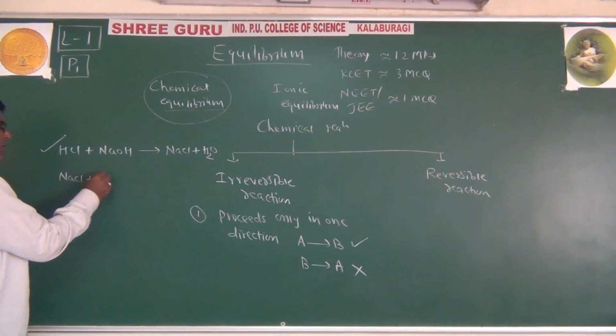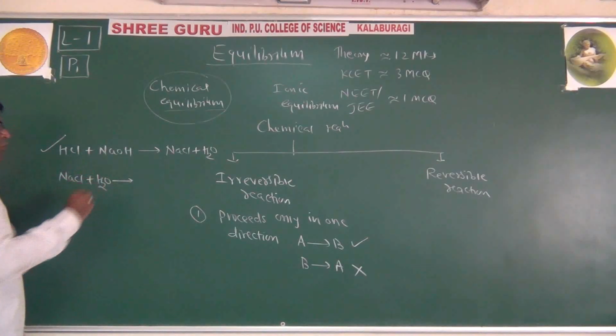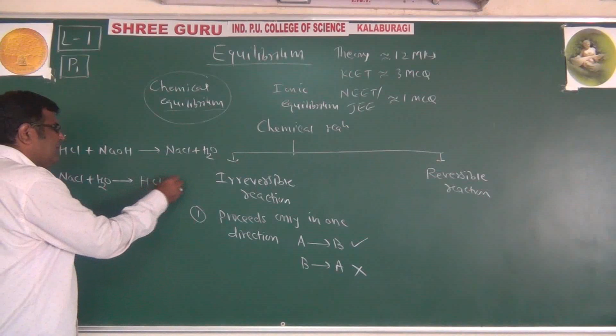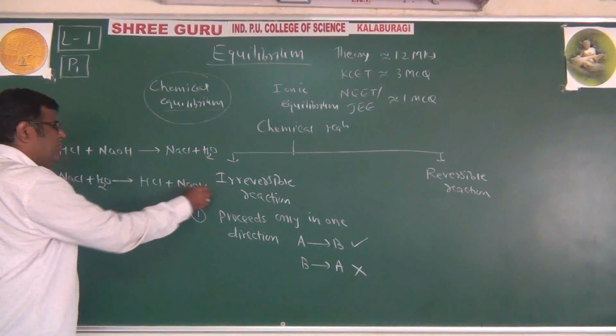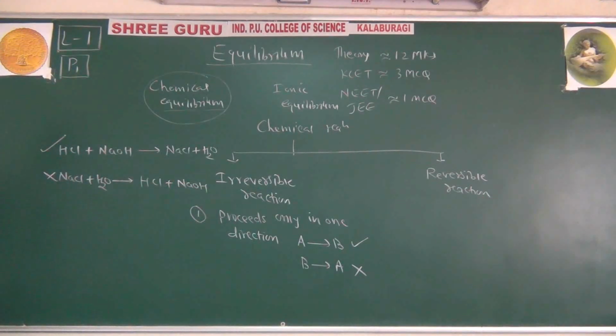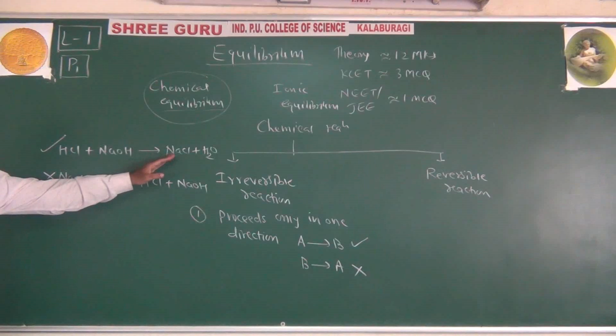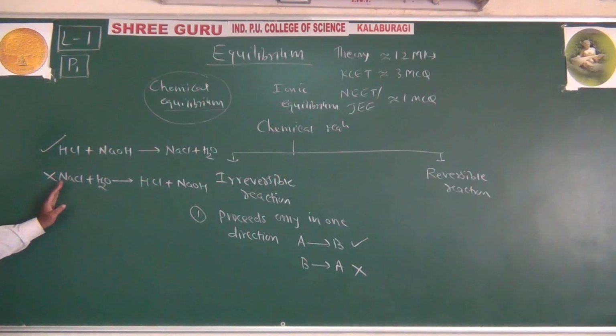But NaCl, when we put into water, we will not get this HCl and NaOH back. This is not possible. So we say that this proceeds only in one direction, reactant to product. Products are unable to form reactants back. That's why we call it as the irreversible reaction.